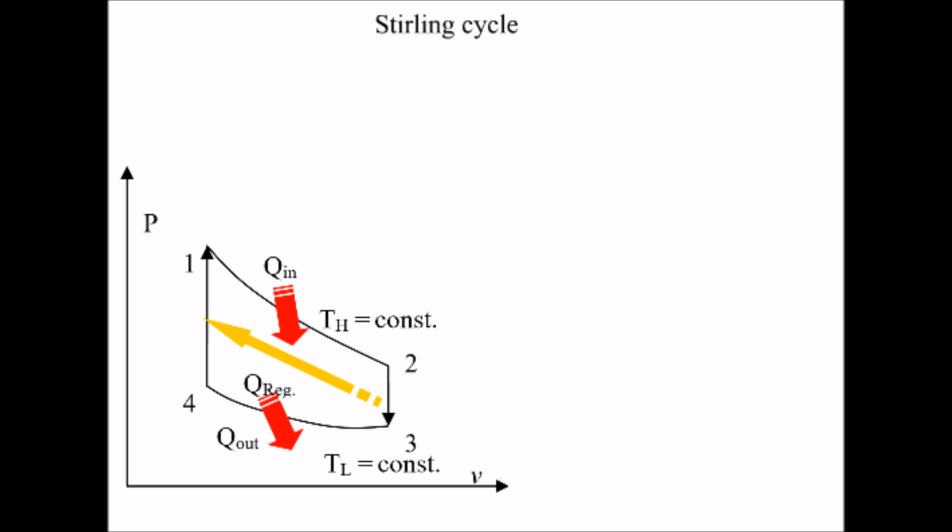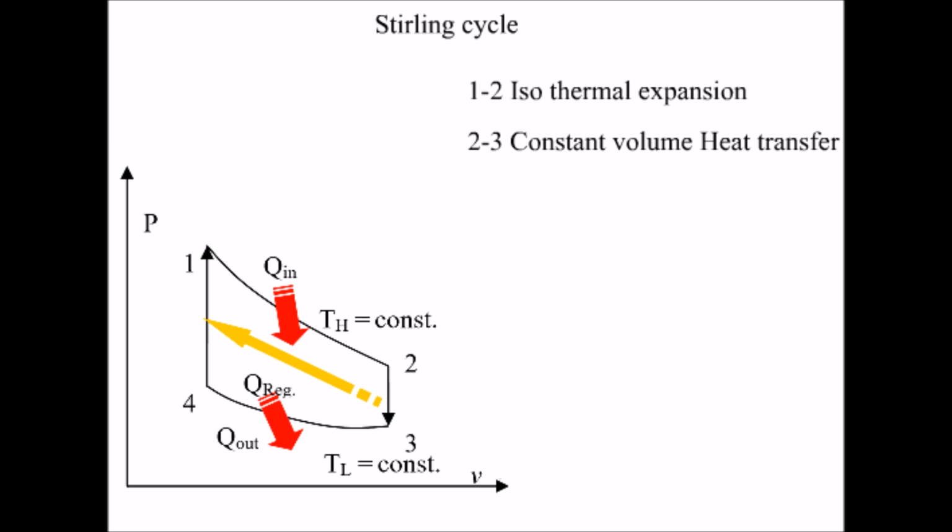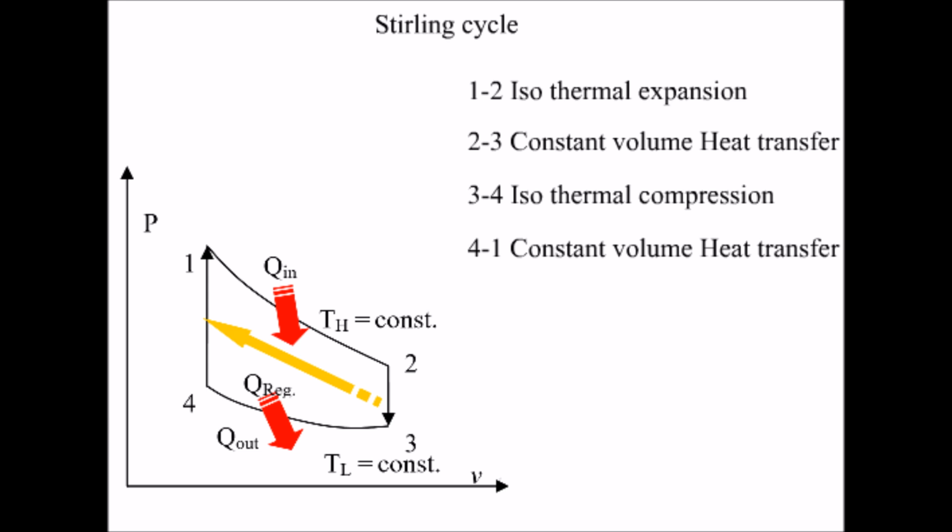Stirling cycle consists of four stages. They are isothermal expansion, constant volume heat transfer, isothermal compression, constant volume heat transfer. During the isothermal expansion process, heat is added from an external source and the piston expands isothermally doing work, and gas pressure drops. In the second stage, 2 to 3, the heat is transferred to the regenerator, and gas temperature drops to TL.